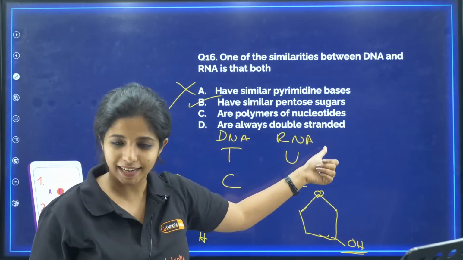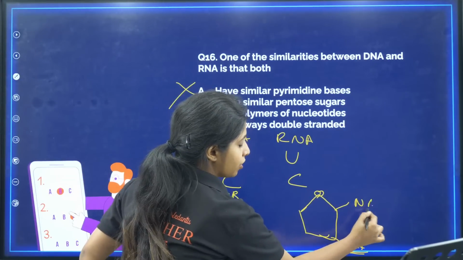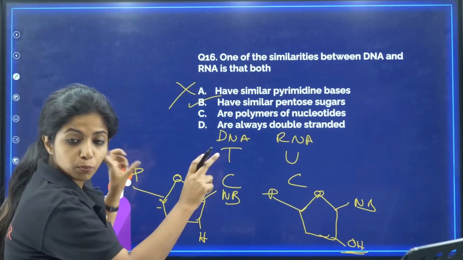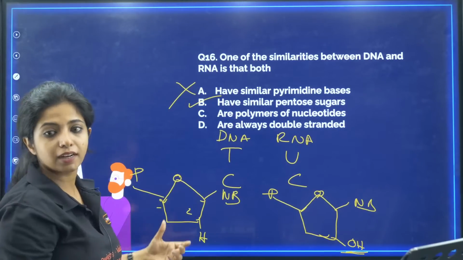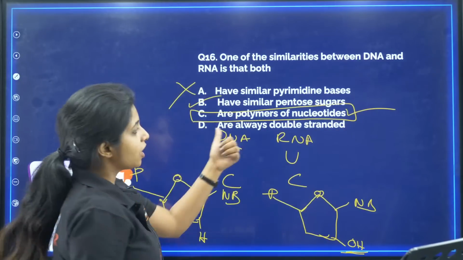Are polymers of nucleotides? Is it so? Yes. So basically, the nitrogen base comes over here, the nitrogen base comes over here also. There is a pentose group here, there is a pentose group over here also. So both of them are nucleotides and they form a stack of nucleotides over each other, and that is how they form. So they are polymers of nucleotides. Yes, that is correct. Are always double stranded?